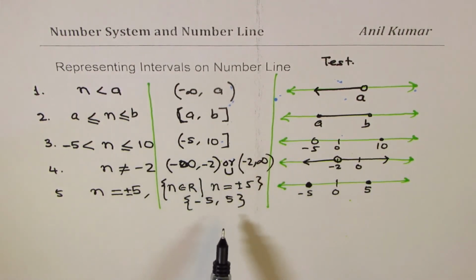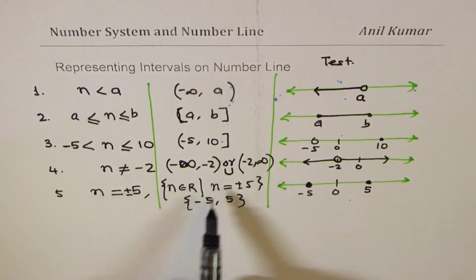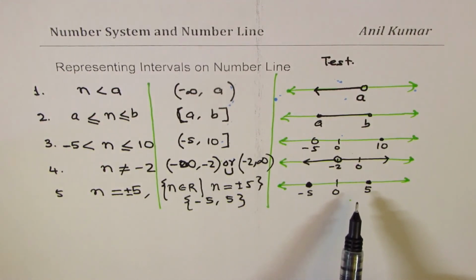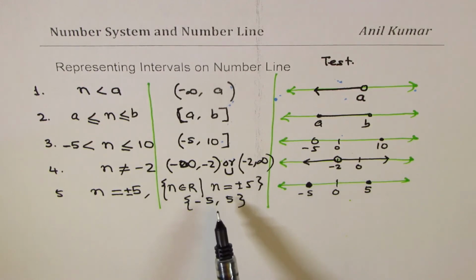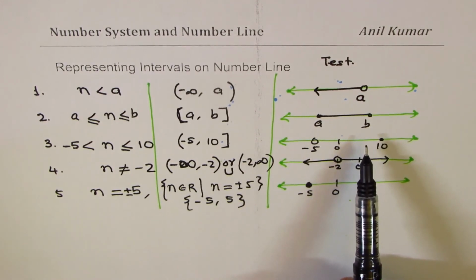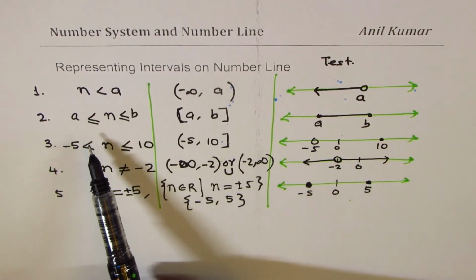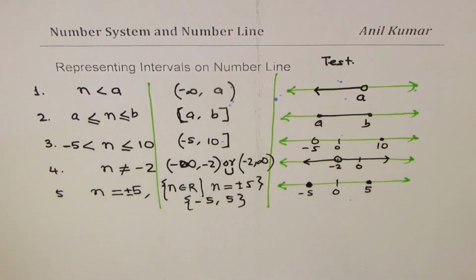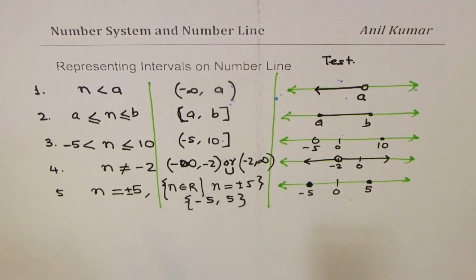So what you also see almost at the end of this video is that there are different ways to represent numbers. We could represent them on a number line. We could represent them with inequality and with bracket notation. So these are different notations, also in the set form, right?